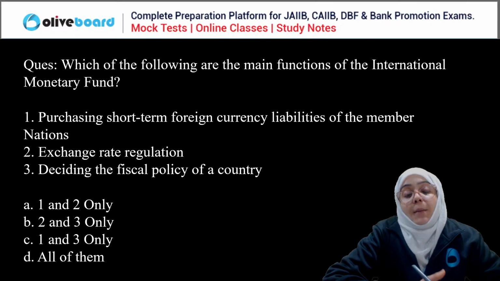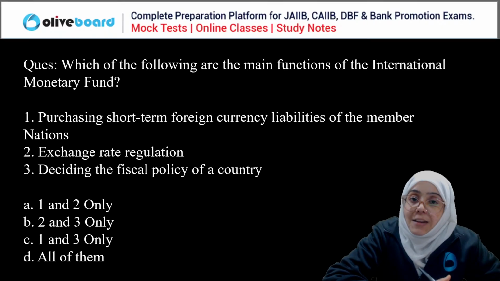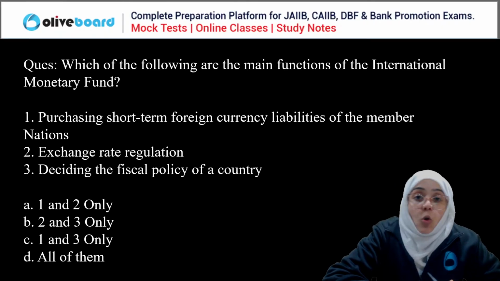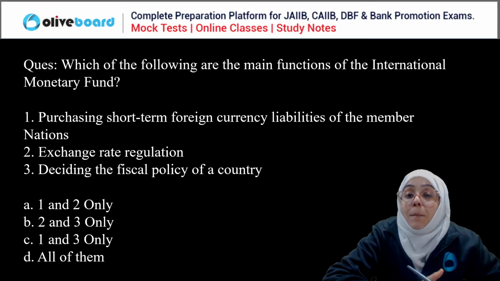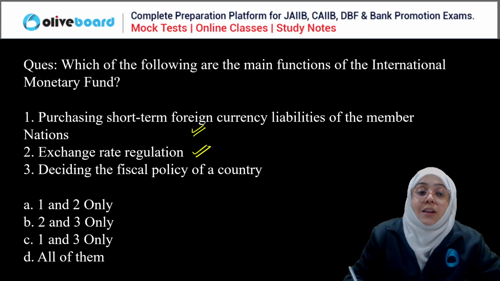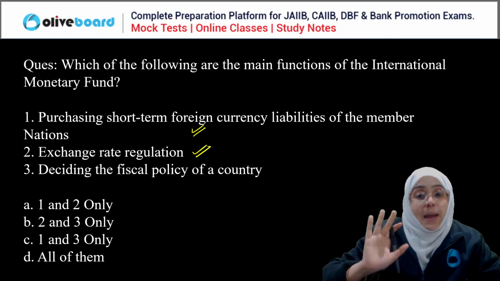When we talk about the International Monetary Fund, you know it came from the Bretton Woods Conference recommendation in 1945, with headquarters in Washington, D.C. It provides short-term loans to countries, helps in economic development, and handles exchange rate regulation and short-term foreign currency liabilities of the member nation. These are the functions of the IMF.